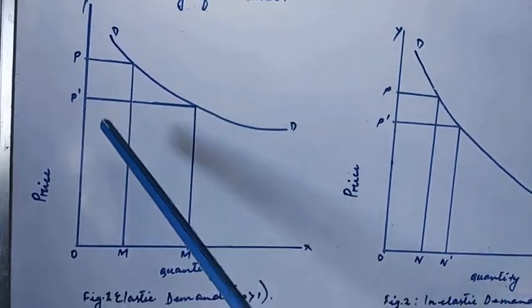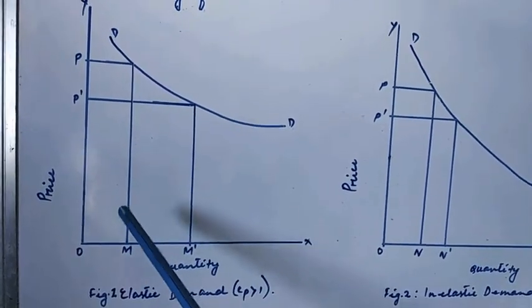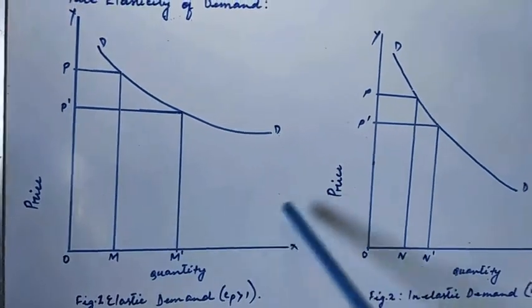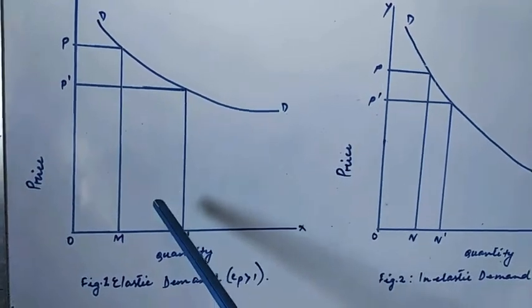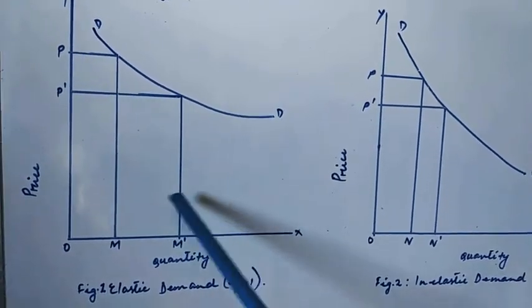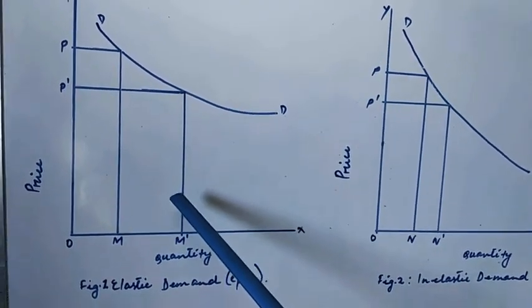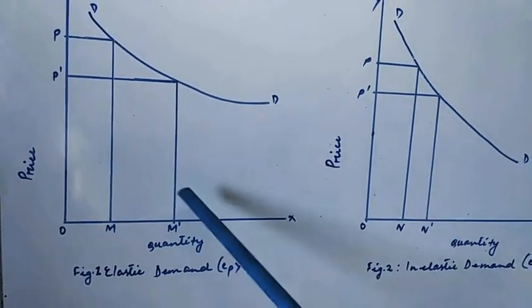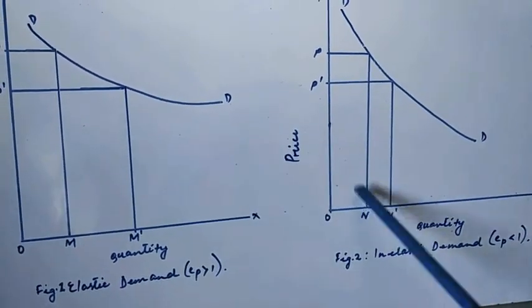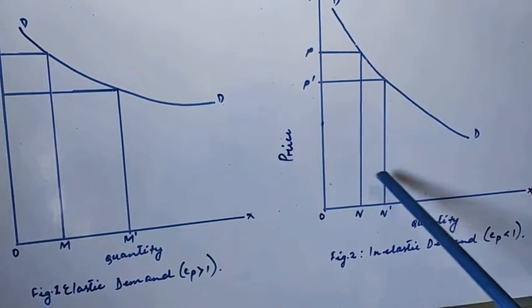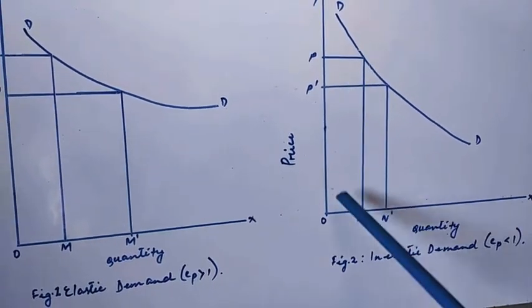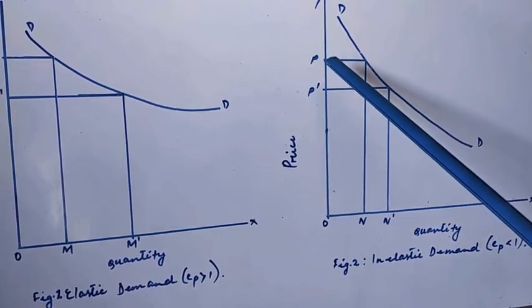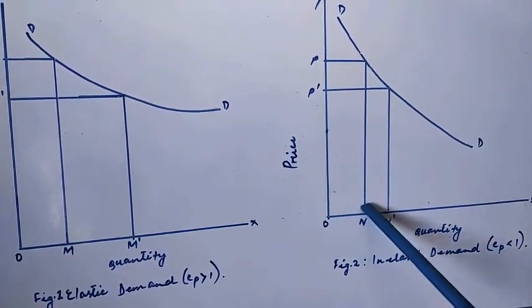When there is a fall in price in figure 1, the quantity demanded is bigger than in figure 2. When there is a fall in price and the quantity demanded is greater, we call it elastic demand. And here the fall in price leads to a much smaller change in quantity demanded, even lesser than the fall in price. So this gap is bigger than this gap.